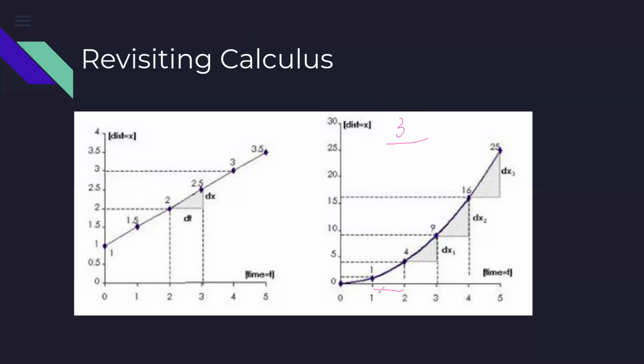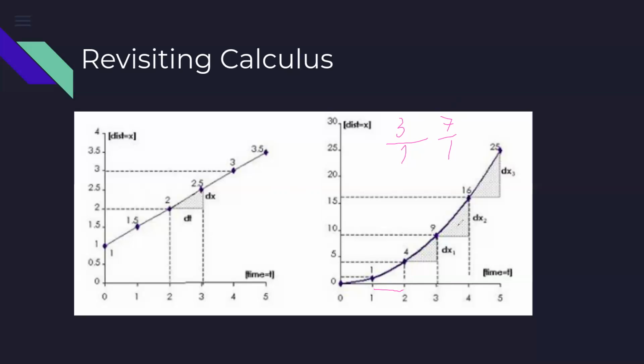And the change in x is 1. So between 1 and 2, the slope is 3. But as you move between 3 and 4, the change becomes 7, and we have the change in x as 1. So you see the slope of the line is going on changing. Between 1 and 2, it is 3. Between 3 and 4, it is 7.